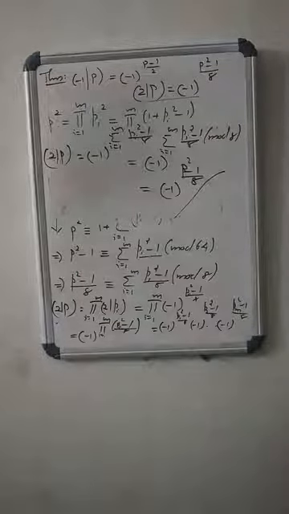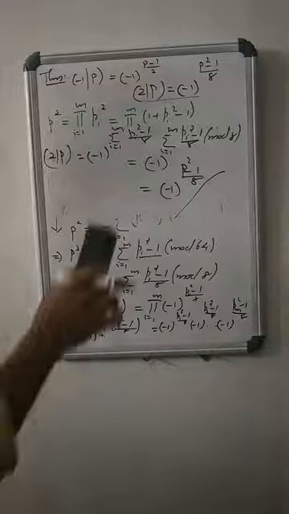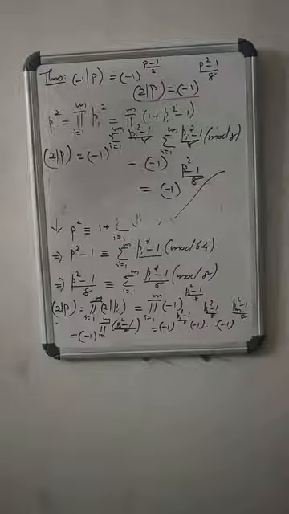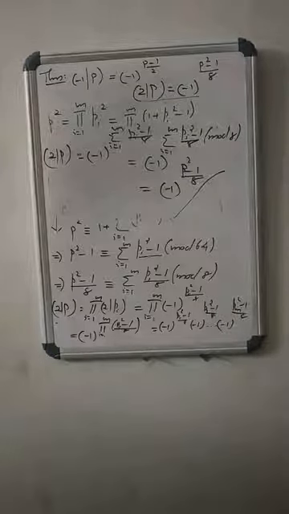So the evaluation of minus 1 by p, when p is an odd positive integer, is minus 1 power (p minus 1) by 2, and 2 by p is minus 1 power (p square minus 1) by 8. Agreed. So these two proofs follow from the Legendre symbol. Clear? Okay.